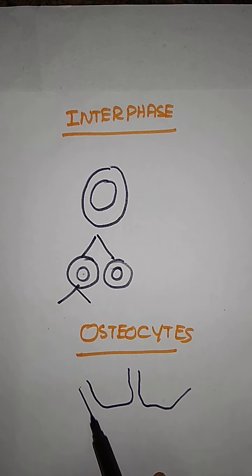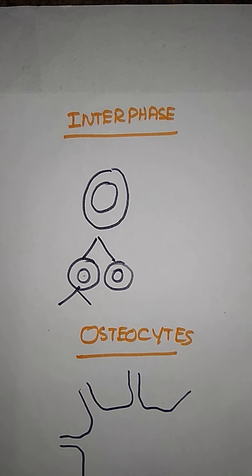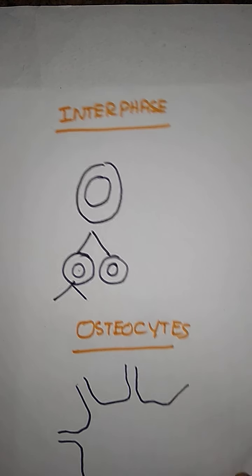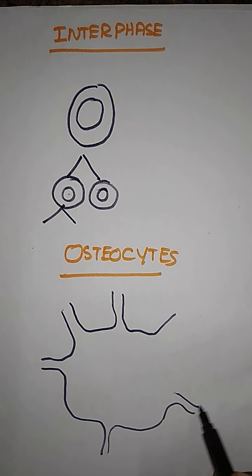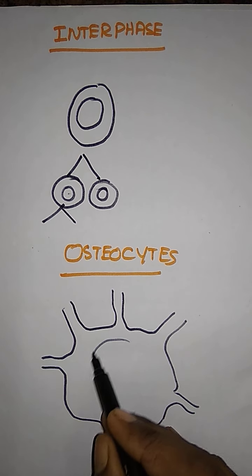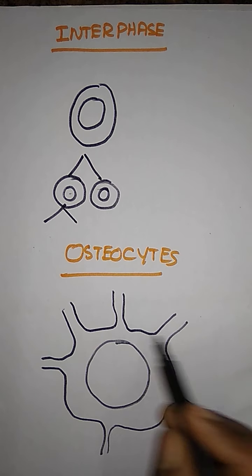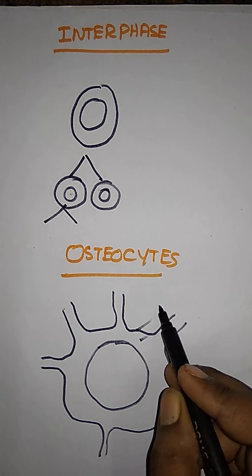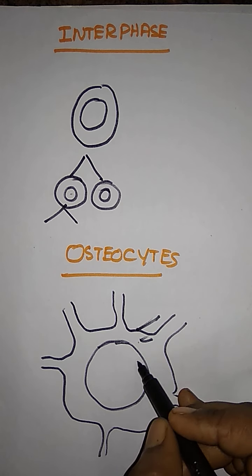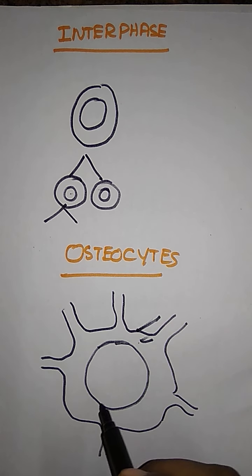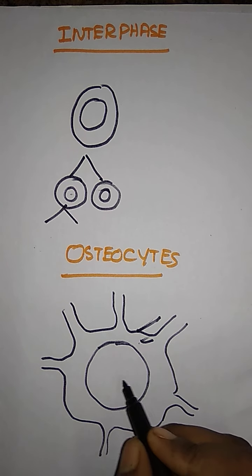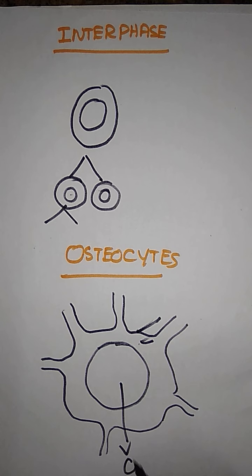Just imagine this is a bone. Here there is a liquid phase, a fluid, and lamella. Lamella is there, fluid is there, and in the innermost part they have osteocytes.